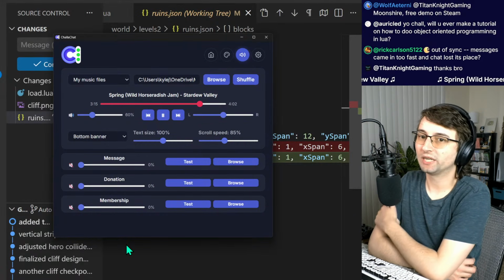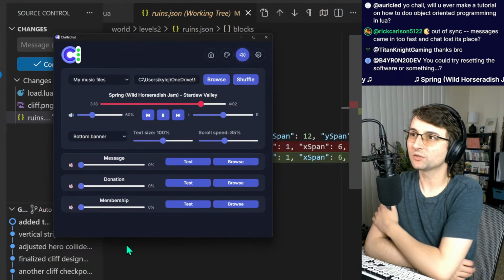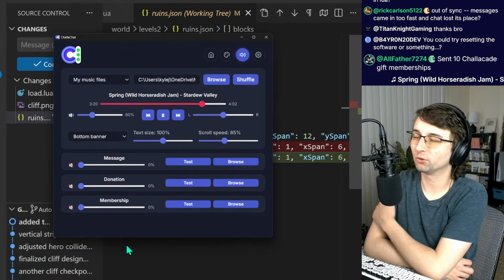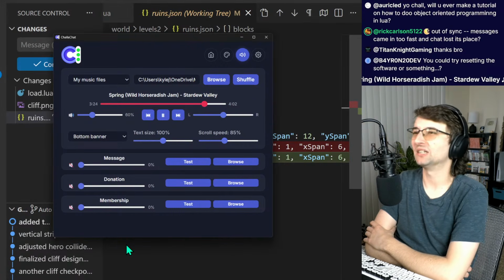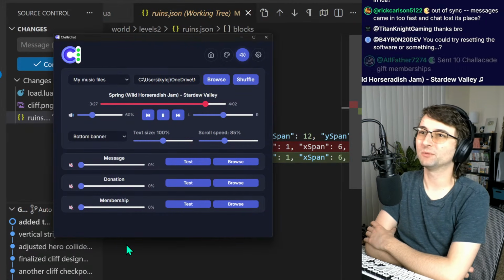Will you ever make a tutorial on how to do object-oriented programming in Lua? I could do something like that, but in general, the way I do object-oriented programming is kind of custom. It's a lot of custom code that I do. It's probably not the most standardized way to do it.